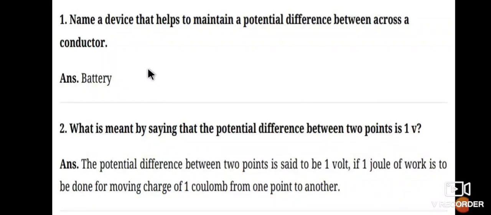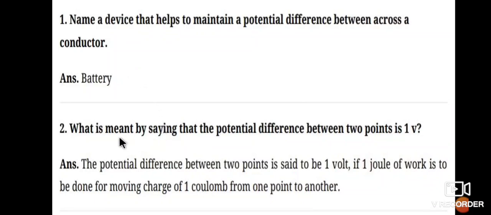The first one is electric charge, whose SI unit is coulomb. Second is electric current, whose SI unit is ampere. And third is potential difference or electric potential, whose SI unit is volt.